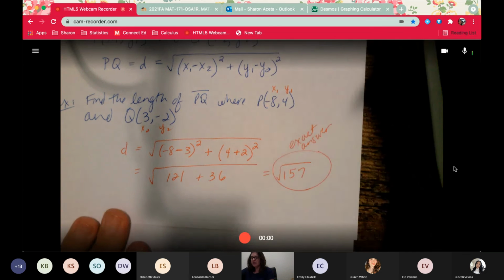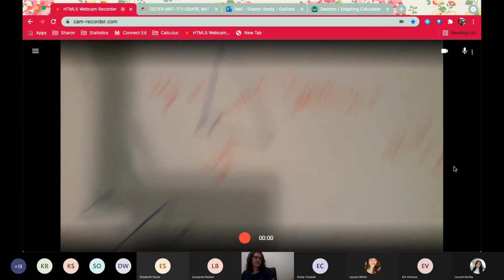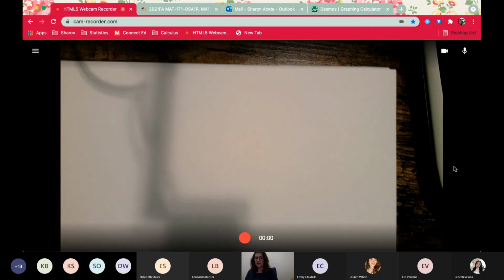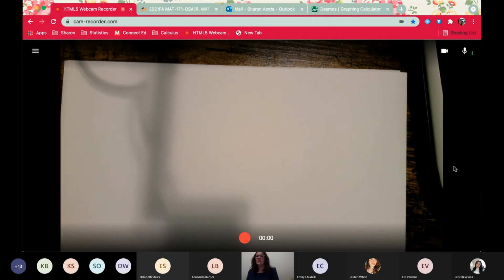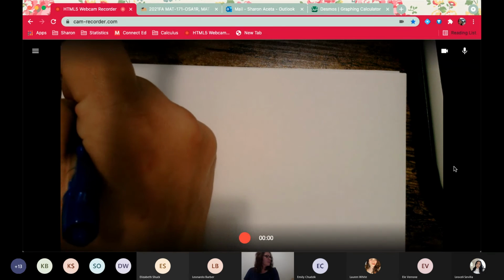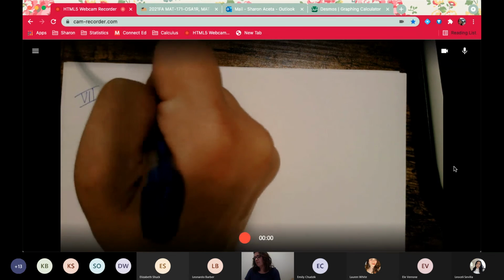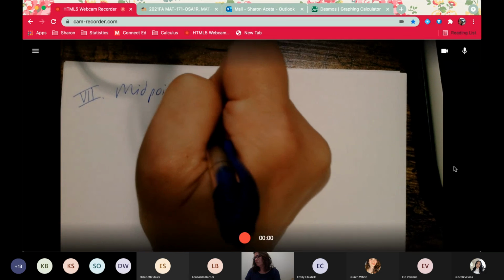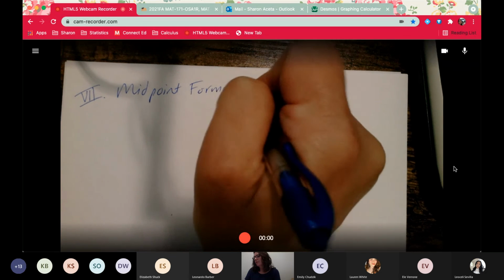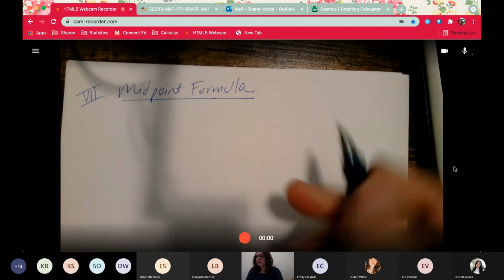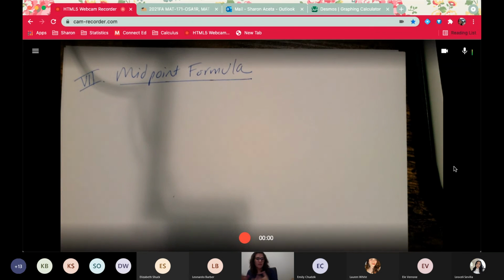All right, and sadly enough, the last thing to talk about, last formula, is the midpoint formula. Okay, so the midpoint formula is found between, again, you have a point x1, y1, and an x2, y2 coordinate.